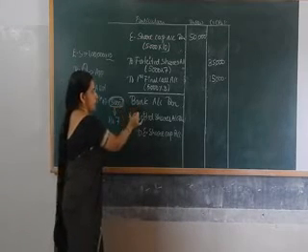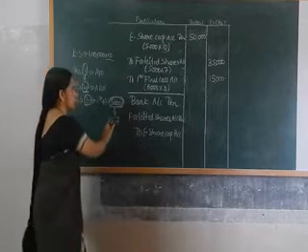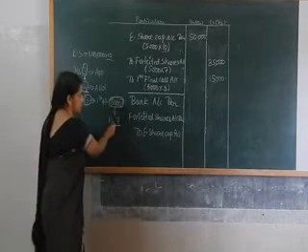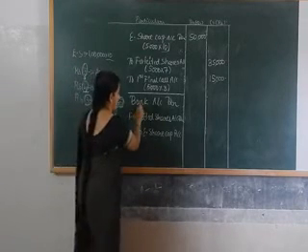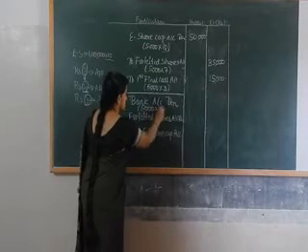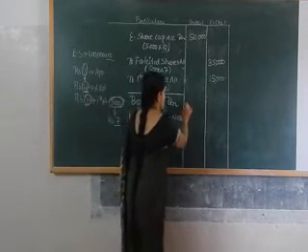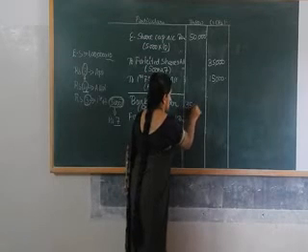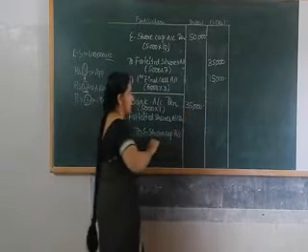Now bank account is debited with the reissue price. The reissue price is rupees 7. So 5,000 into 7, that is 35,000.